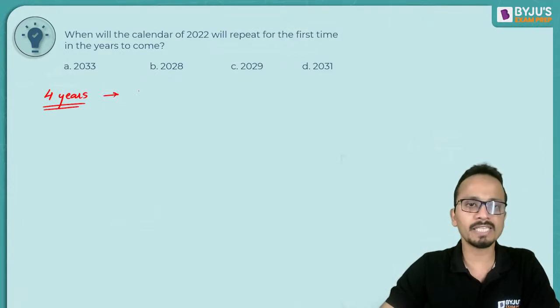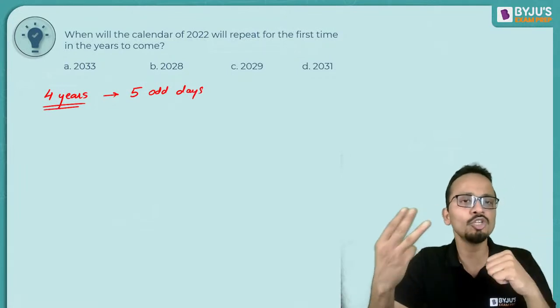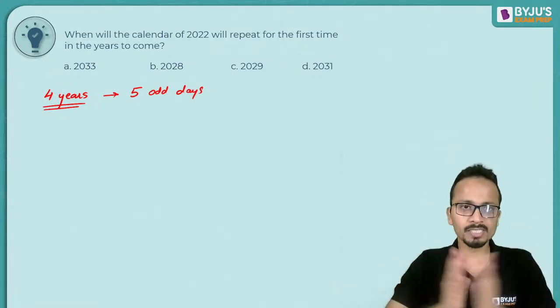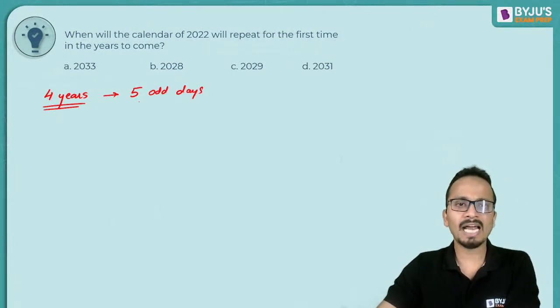In 4 consecutive years, we will have 5 odd days, because we will have 3 normal years and 1 leap year. So the number of odd days will be 5. Now, 4 years and 5 odd days.